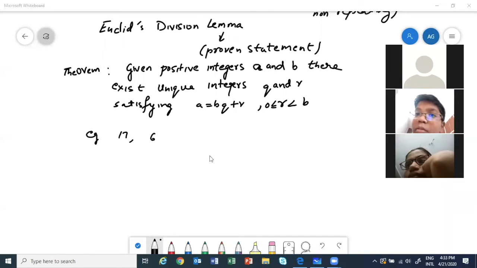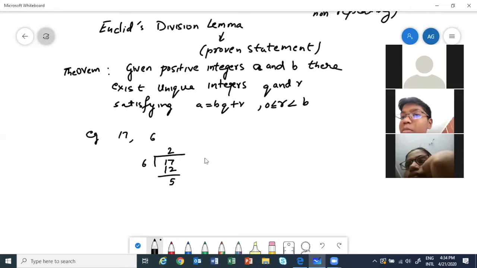Okay. So let me divide and see. See, it's more like the division lemma in polynomials. It's very similar. So if I divide this, what will happen? 6 times 2 is 12. How much is left? 5. Correct?